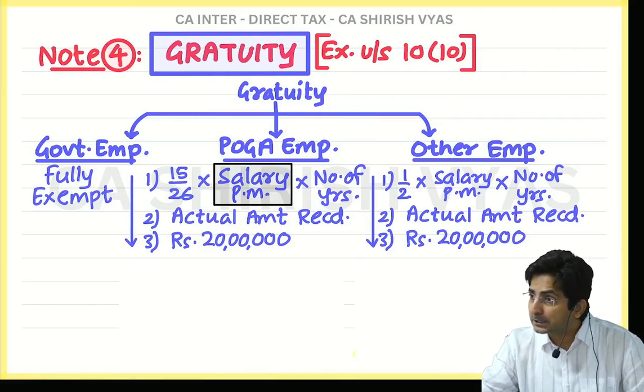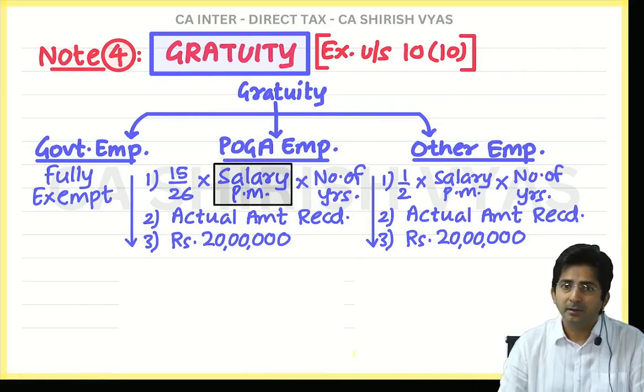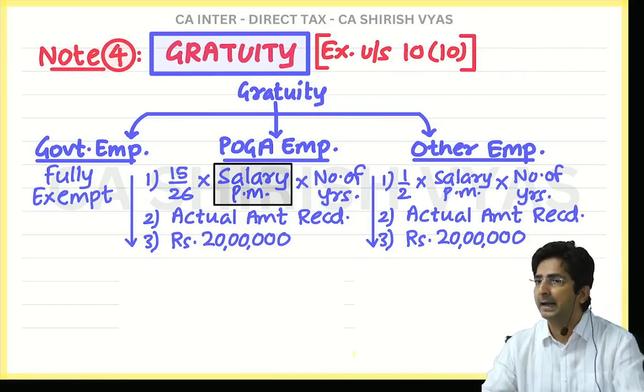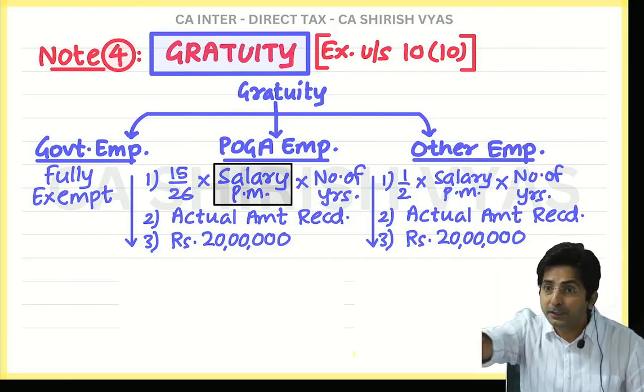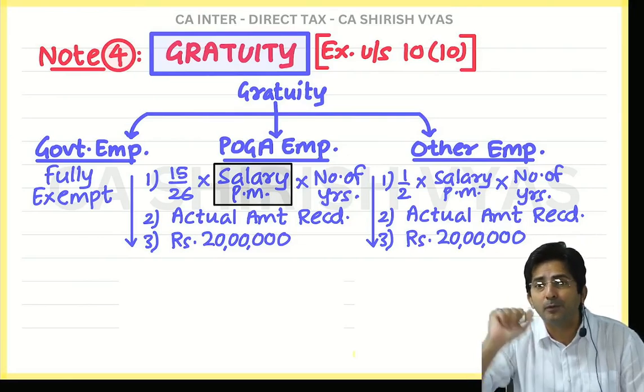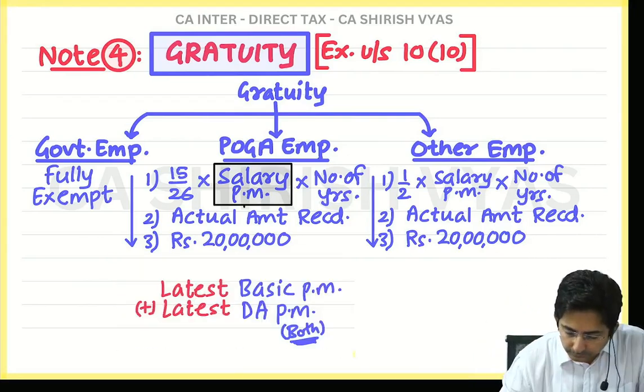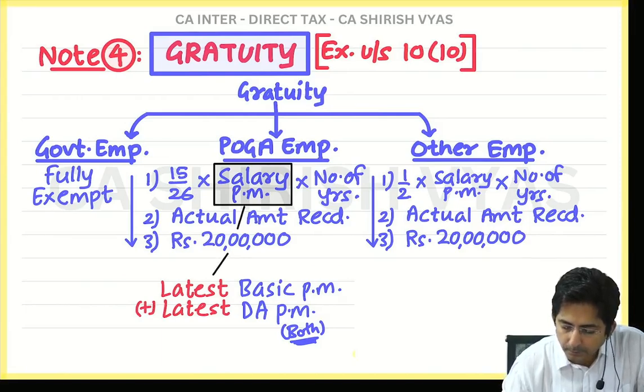And you know, the latest amount will be a little big. Obviously, when anyone retires, his last salary will be big. And if it is big, the employee will get a big amount. So see here, you will have to take the latest basic salary per month and latest dearness allowance per month.